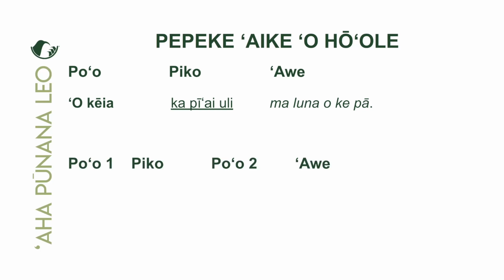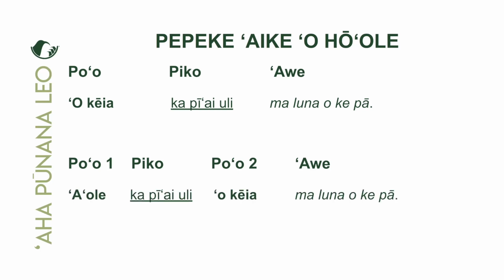When we negate a pepeke ʻaike o, now we have two poʻo. And poʻo ekahi, or the first poʻo, is where we put the word ʻaʻole. Okay. And then in the piko, we use the same piko. And then in poʻo elua, we put ʻo ke aia. Okay. So let's take a look.